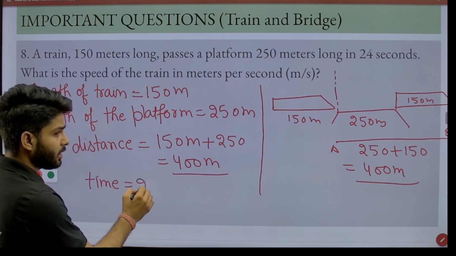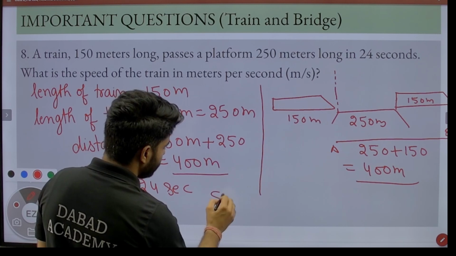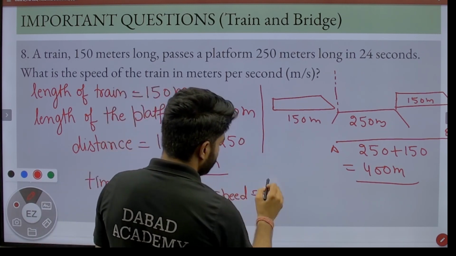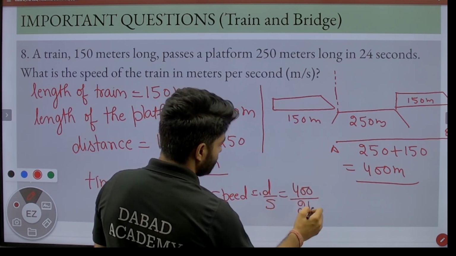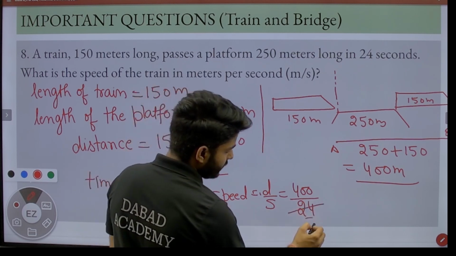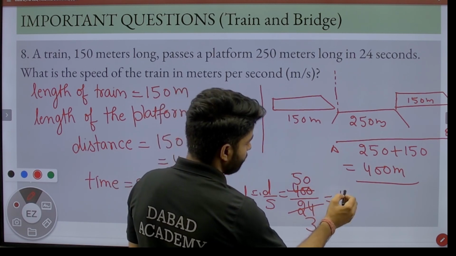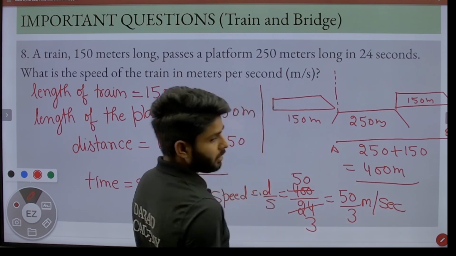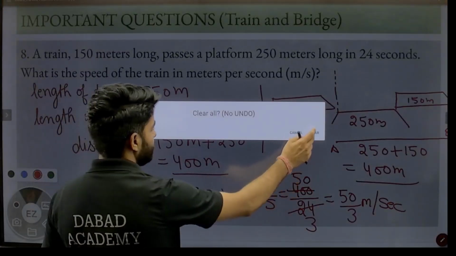Now next we have time, that is 24 seconds, and we all know the formula of speed, that is equal to distance upon time. We have distance 400 meter and time 24 seconds. Both numbers are divisible by 8, 8 3 is 24, 8 5 is 40, and 0 is 0, that is 50 by 3 meter per second. Just note it down as the next type, and this is a very crucial question. Let's move forward to the next question.